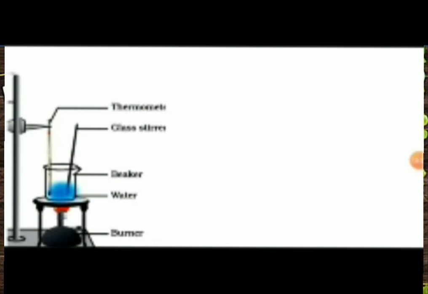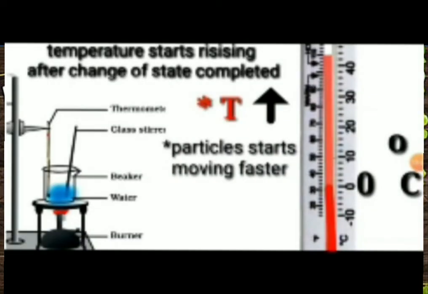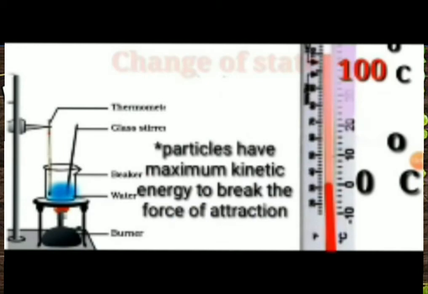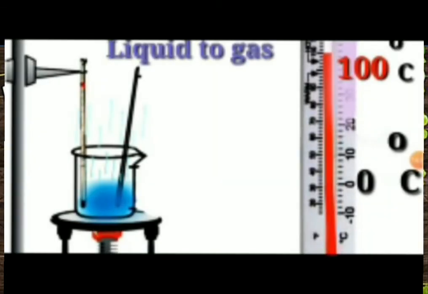The stage of melting is over and the ice is converted into liquid. Here the solid becomes liquid. So the temperature starts rising after the change of state is completed. Here the particles start moving faster and the force of attraction breaks. The particles have maximum kinetic energy to break the force of attraction. So the temperature increases to 100 degrees Celsius. The liquid is converted into gas. The force of attraction of liquid molecules breaks and it is converted into gas.